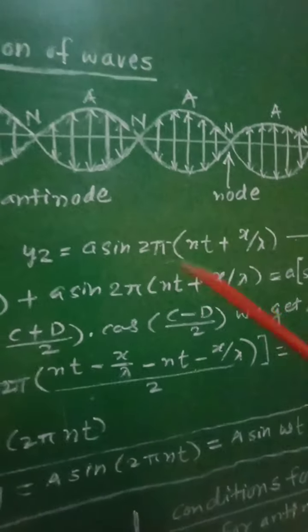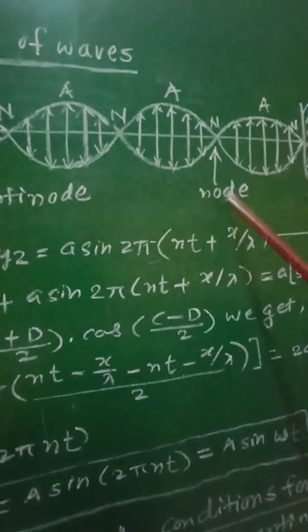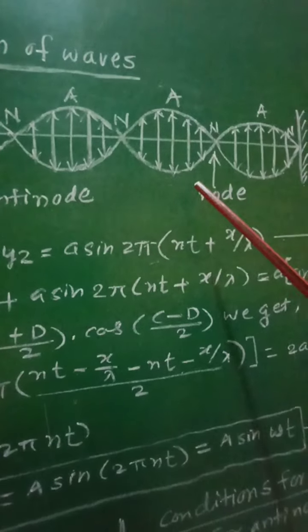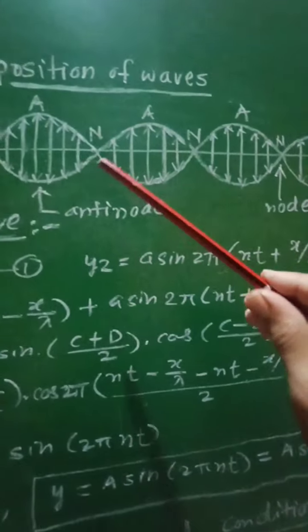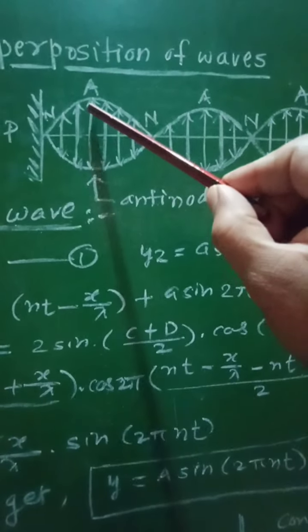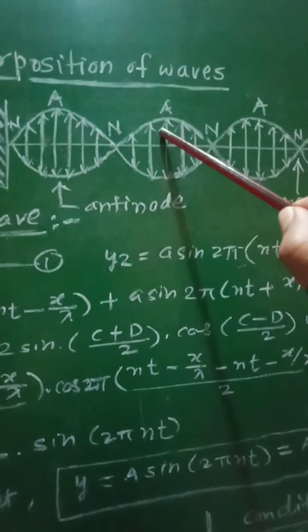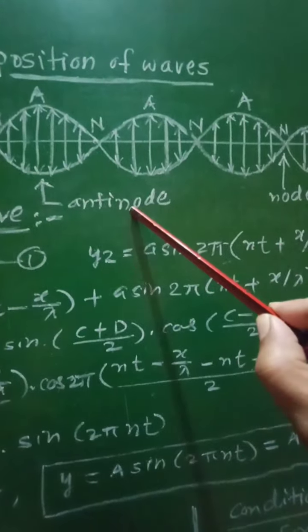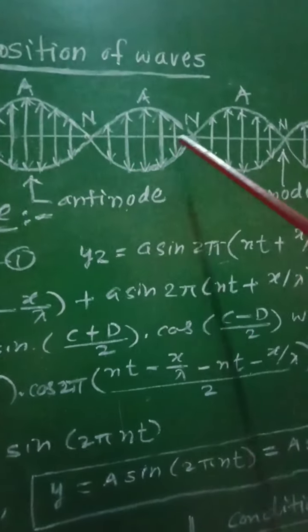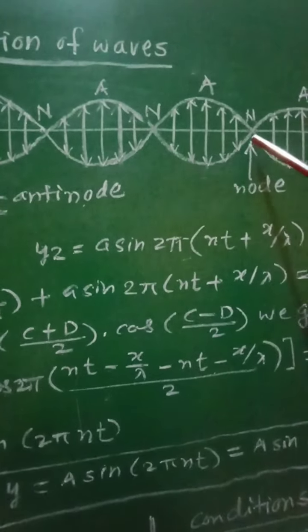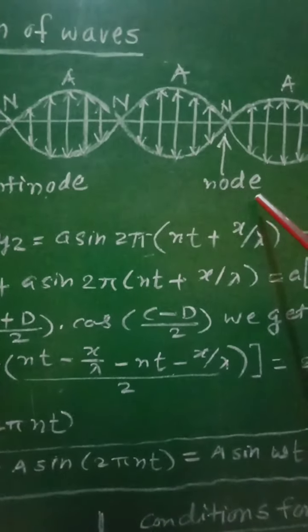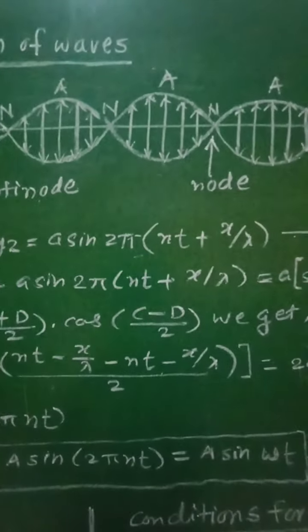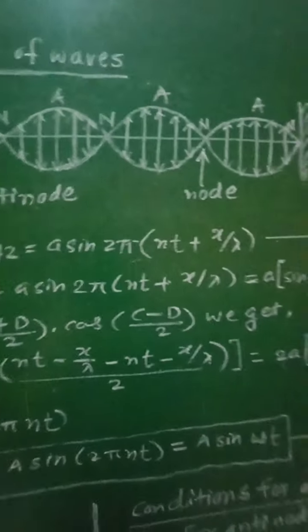In this way the antinodes and nodes will be alternately developed along the length of the string. Where there is maximum amplitude, these points are called antinodes, and where the amplitude of the stationary wave is minimum, that is almost zero, they are called nodes. So this is regarding the formation